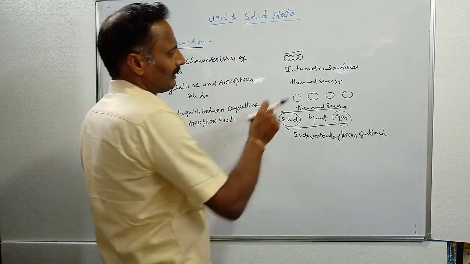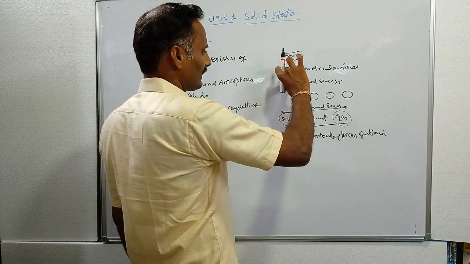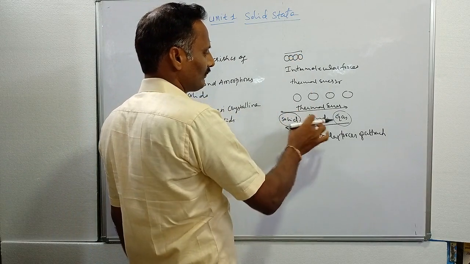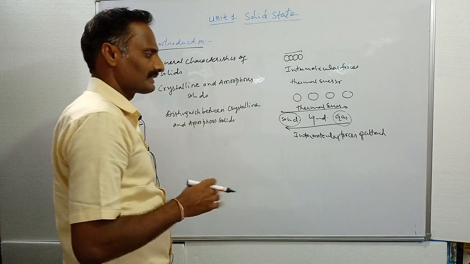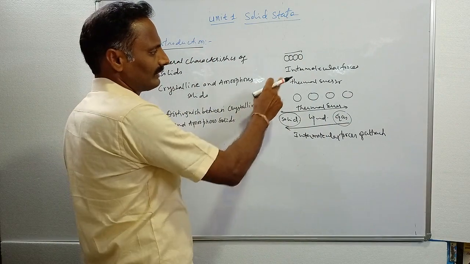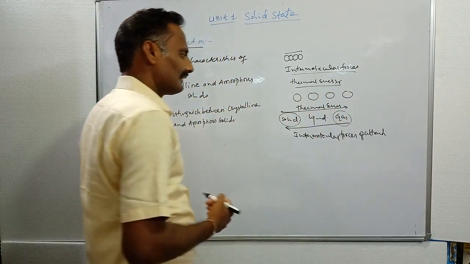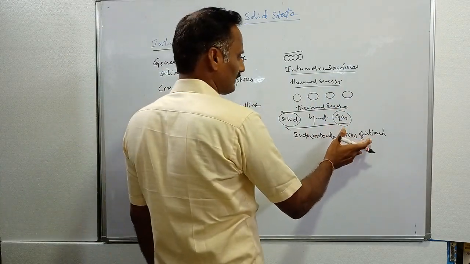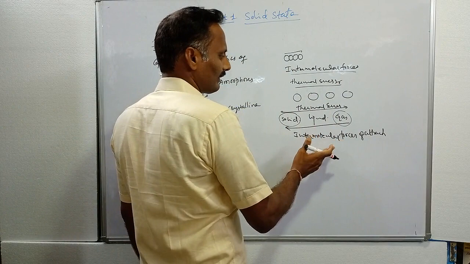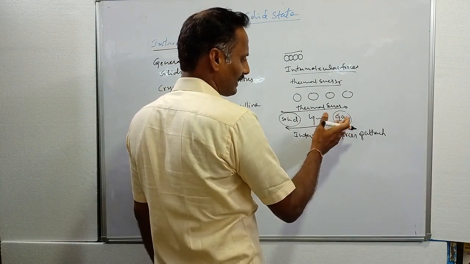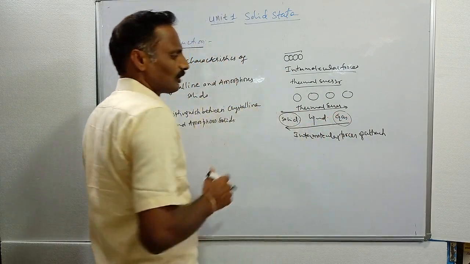These are the two main forces responsible for the existence of matter in solid, liquid and gaseous states at room temperature and pressure. One is intermolecular force of attraction, the other one is thermal energy. As intermolecular force of attraction increases, the material is converted from gaseous state to liquid state to solid state.